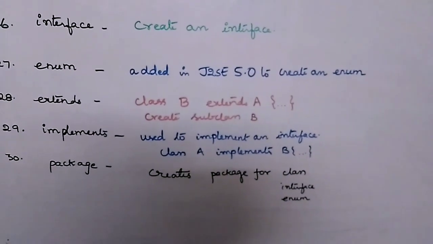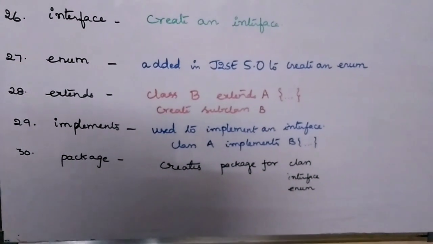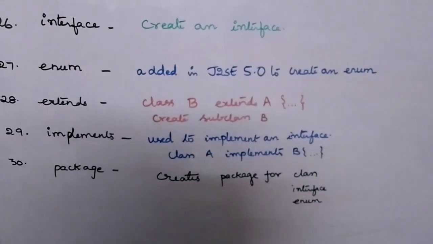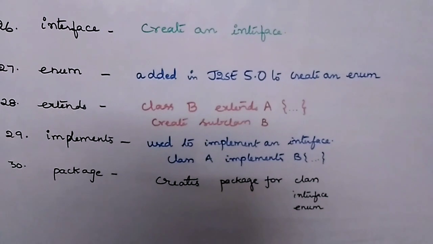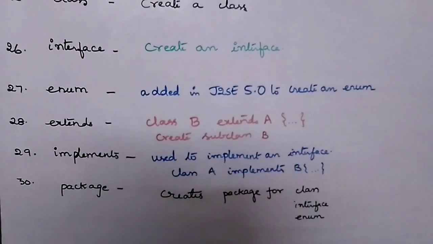The implements keyword is used to implement an interface. So here B is an interface, so the class A is implementing interface B. And the next one is package. By using the package keyword, you can create packages for class, interface and enum.